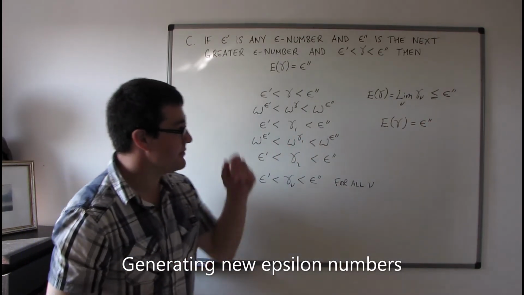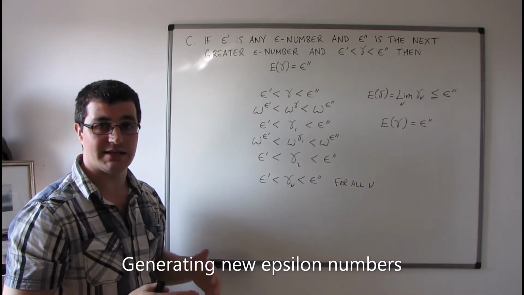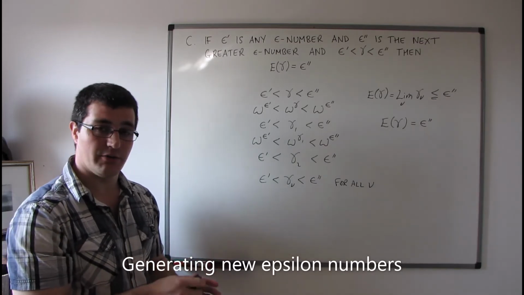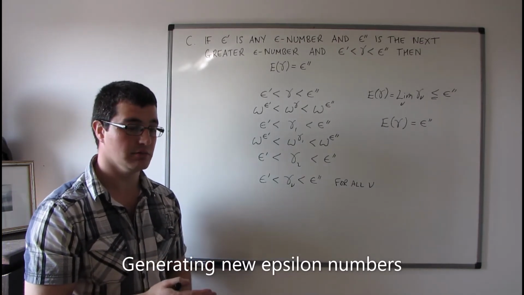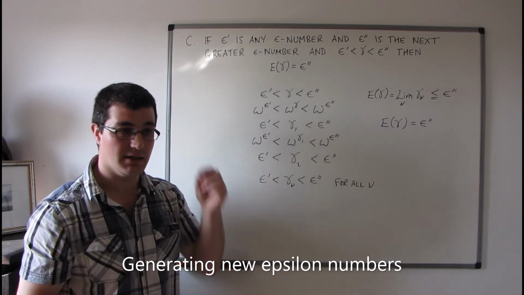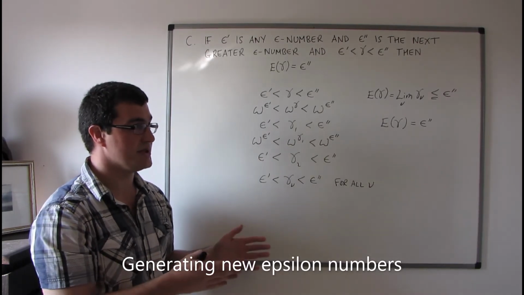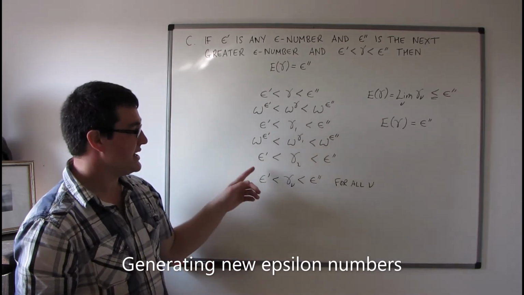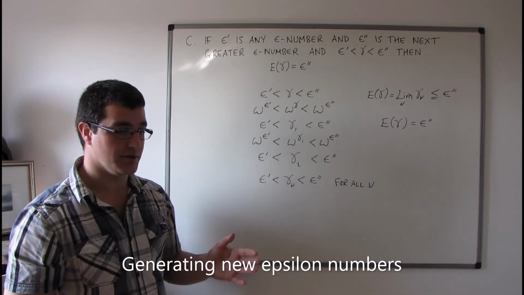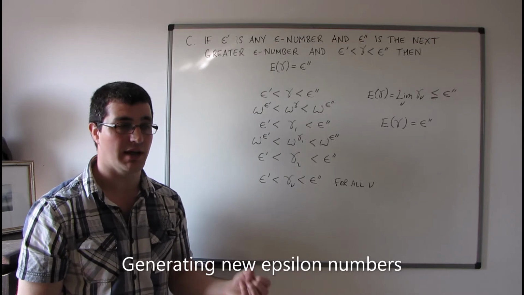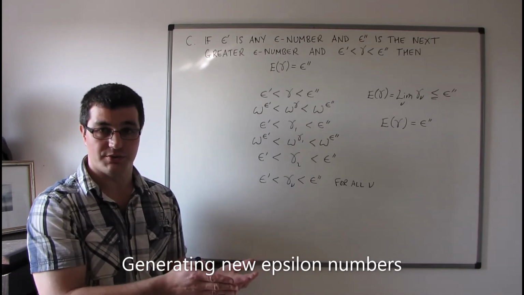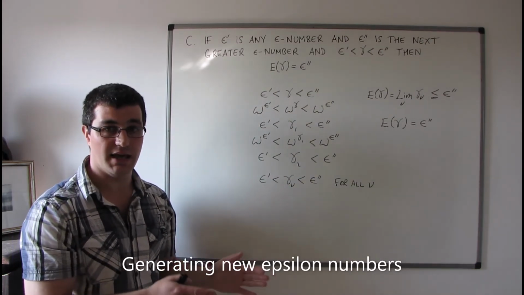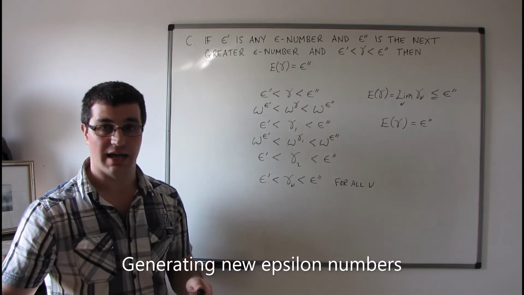And this is great for us because it means that we've got a way effectively of generating new epsilon numbers from old epsilon numbers. So we've already shown the existence of one epsilon number in theorem A, and we've already shown how to get the smallest epsilon number in theorem B. What this is saying is that all I've got to do to get another epsilon number is take a current known epsilon number, add 1 to it, and then go through the procedure from theorem A, and that will generate another epsilon number.